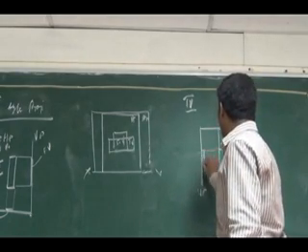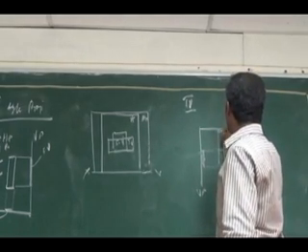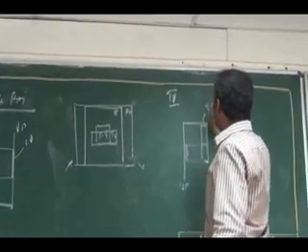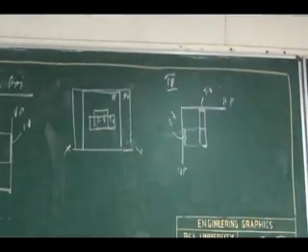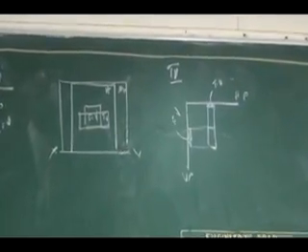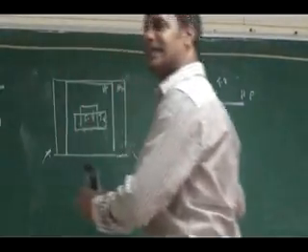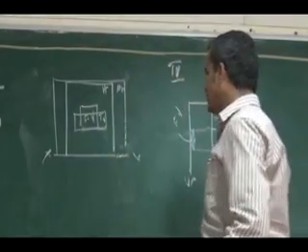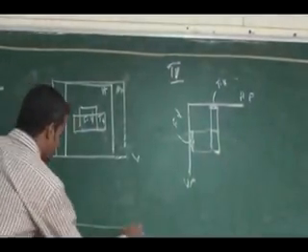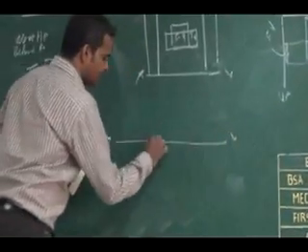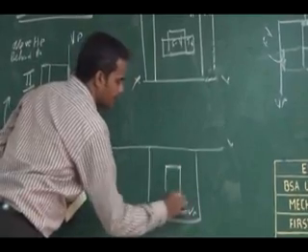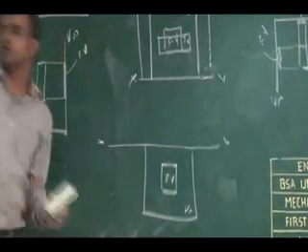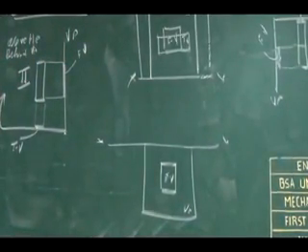This is going to be my front view and this is going to be my top view. What will happen if I see the front view? I can see it below the reference line. The vertical plane is like this, and the front view is below the reference line.